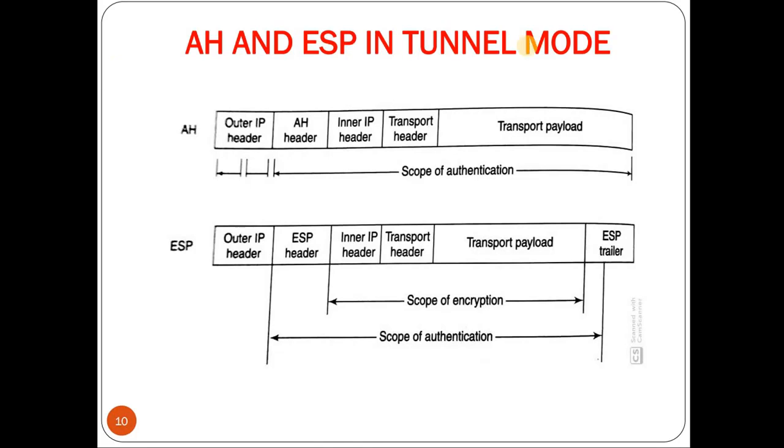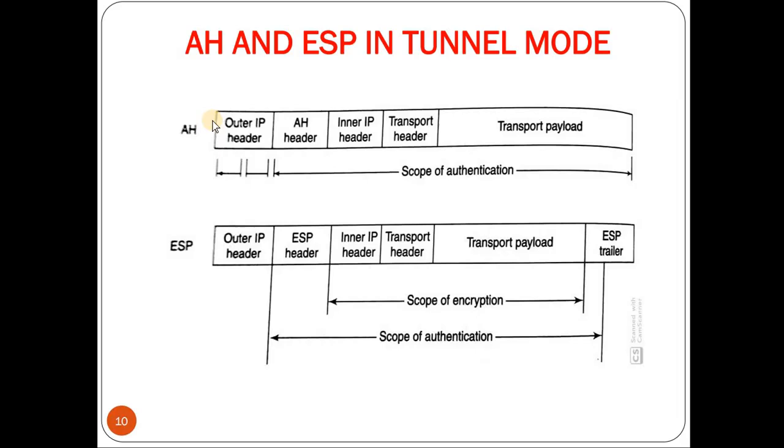Next, we'll study the AH and ESP protocols in tunnel mode. The main difference between tunnel mode and transport mode is that in transport mode, the protection is provided only for the transport header and the transport payload, whereas in tunnel mode, the protection is provided for the IP header, transport header, and the transport payload. That is, the addition of providing protection for the IP header is there in tunnel mode. So next, we'll see the AH header in detail.